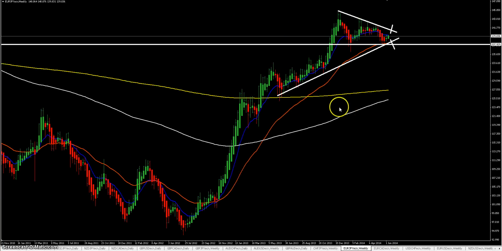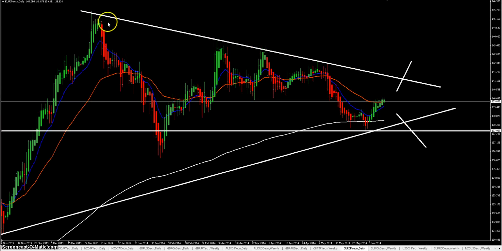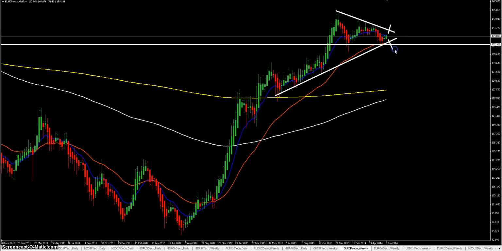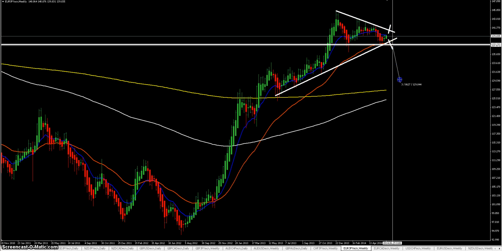On the Euro JPY, the situation is the same. We have an uptrend, price in the wedge. If you check the daily, price is also in the wedge, so I'm waiting for a clear break above or below, and then target the next resistance or next support here.